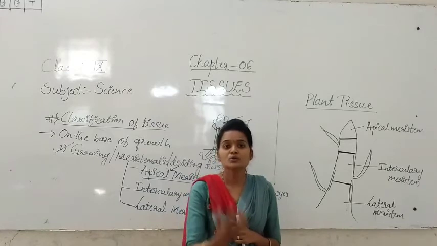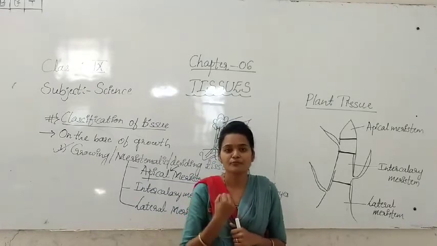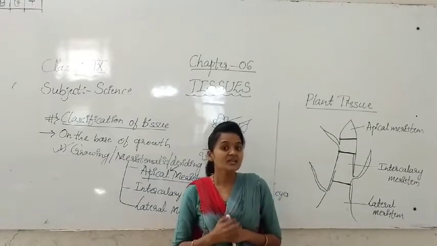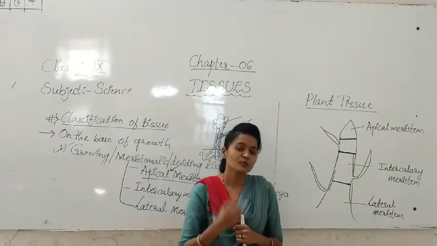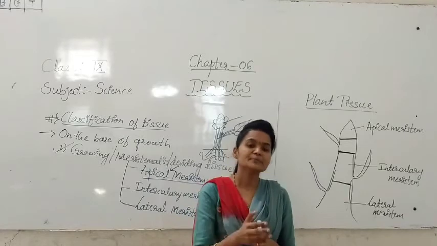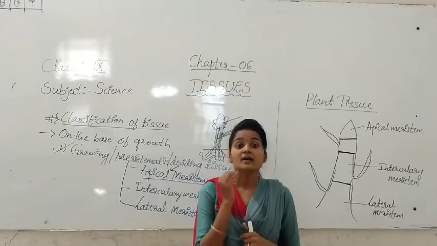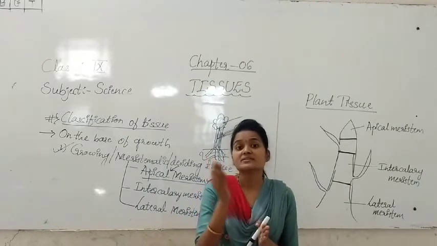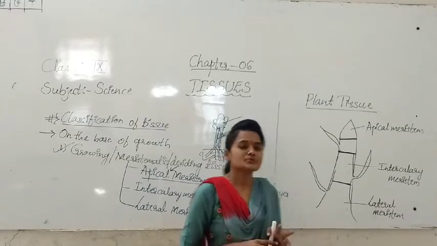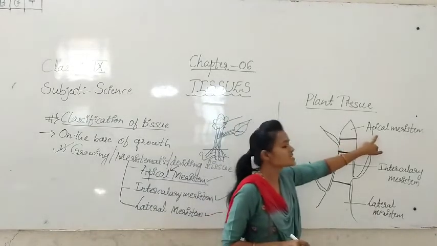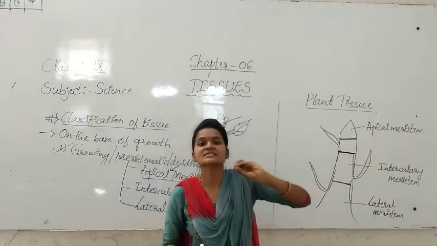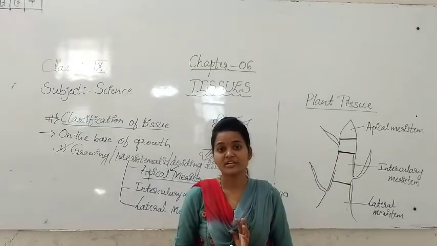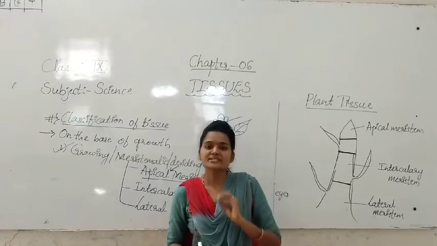We are seeing the growth of a plant at the tip of the stem and at the downside of the root. So students, where is apical meristem present? Apical meristem is present in the growing regions of the plant.